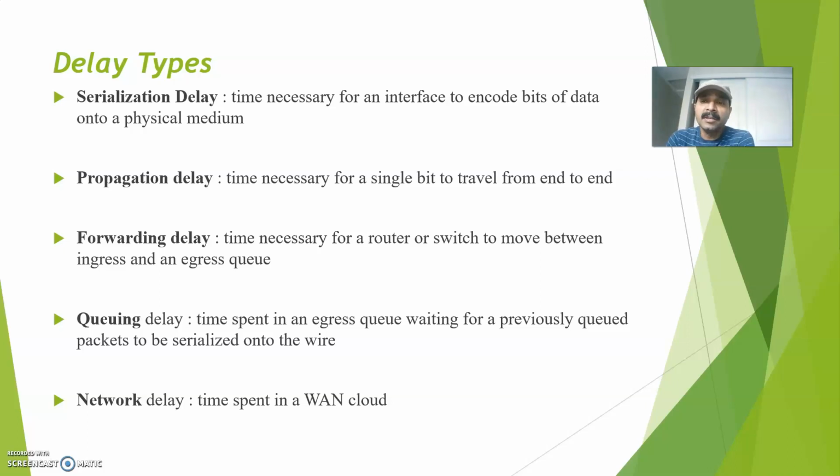And what is queuing delay? The time spent in an egress queue waiting for previously queued packets to be serialized on the wire. A queue is used to store traffic before serializing the data onto the wire. Sometimes there may be a burst of excess traffic, so instead of sending all the traffic at a time, we buffer or queue some data before serializing it on the wire. That delay we call queuing delay. Network delay is the time spent in the WAN cloud. These are the factors which can affect the network traffic, so taking all this into consideration, we have designed quality of service.